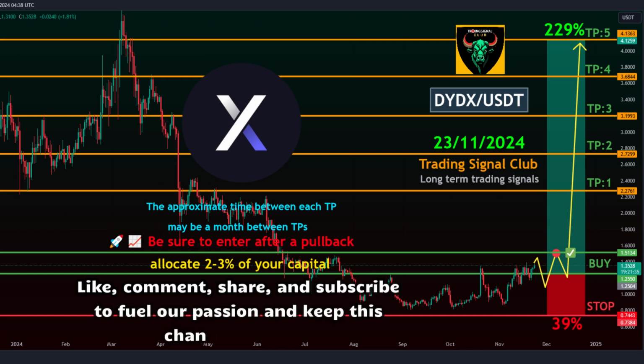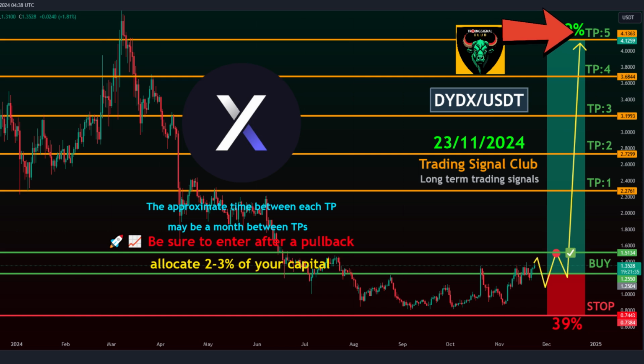Trading style, spot. Target time frame, about a month between TPs. Entry levels, 1.259 to 1.513. Take profit targets. Target 1, 2.276. Target 2, 2.729. Target 3, 3.199. Target 4, 3.684. Target 5, 4.136. Stop level, 0.744.